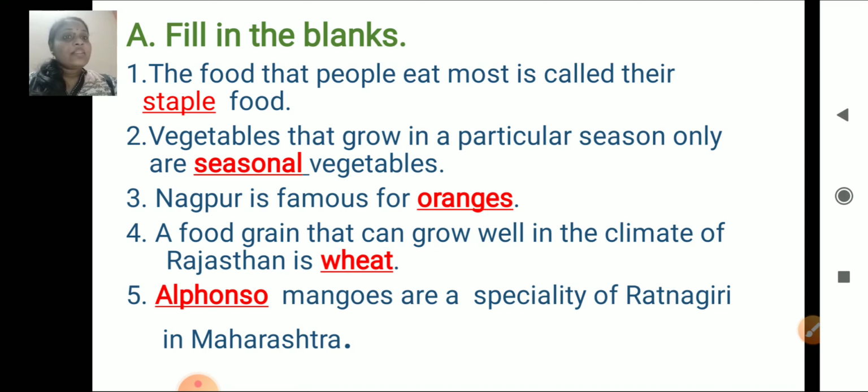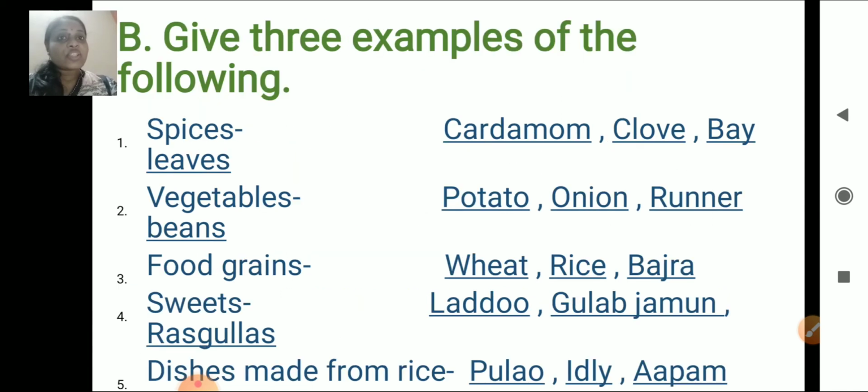A food grain that can grow well in the climate of Rajasthan is wheat. Alfonso mangoes are specialty of Ratnagiri in Maharashtra.